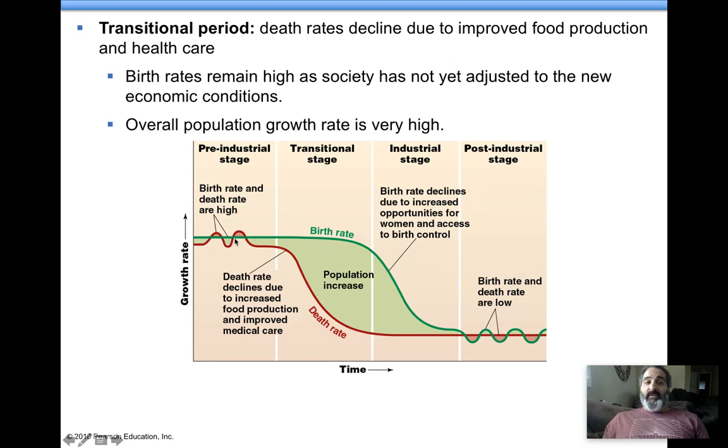All right, transitional stage. Birth rates are still high. This is considered a high birth rate right here. Okay, birth rates are still high, all right, but things are starting to get better.